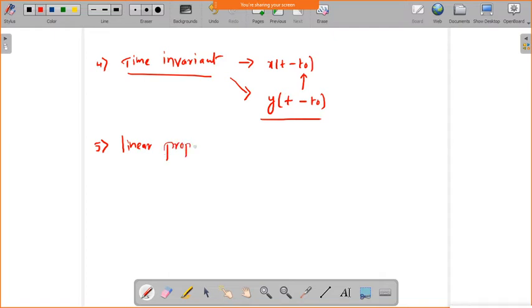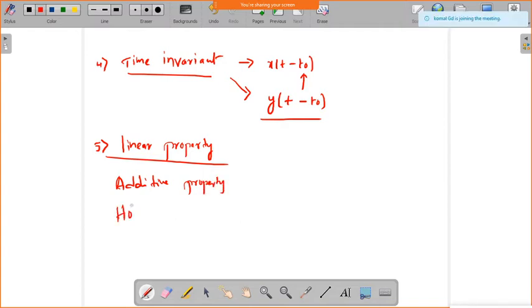Linear property. What should it contain? It should generally satisfy two properties: the additive property and homogeneity. Both together we call superposition. In the last class I went through superposition as well as homogeneity.